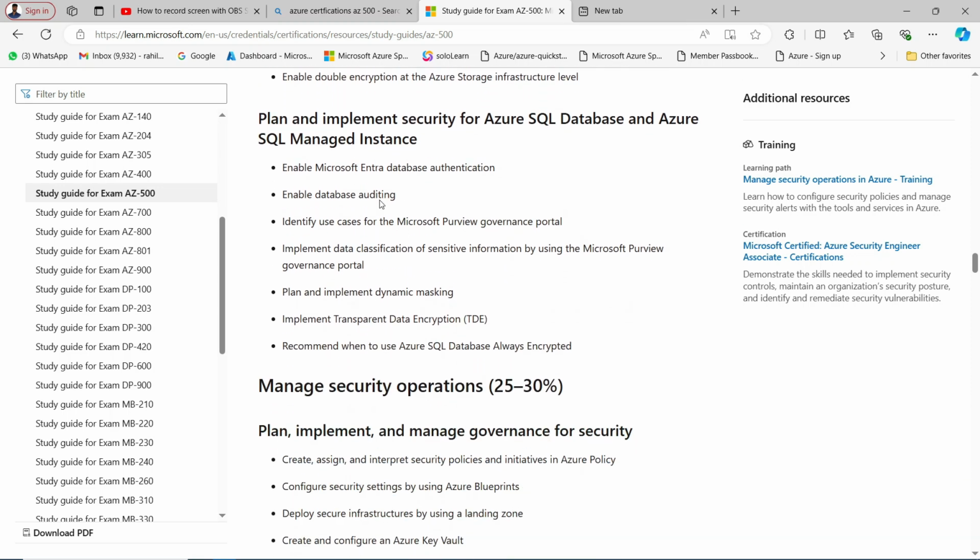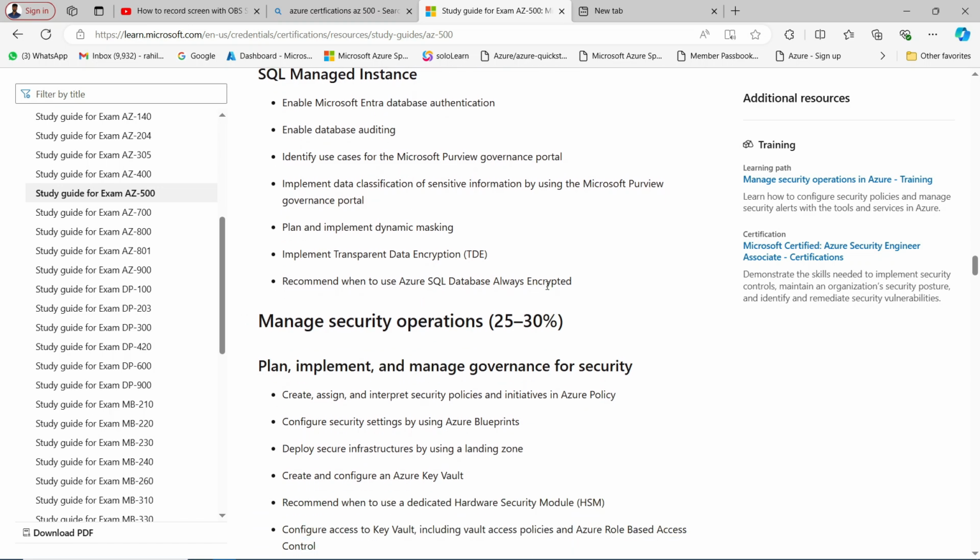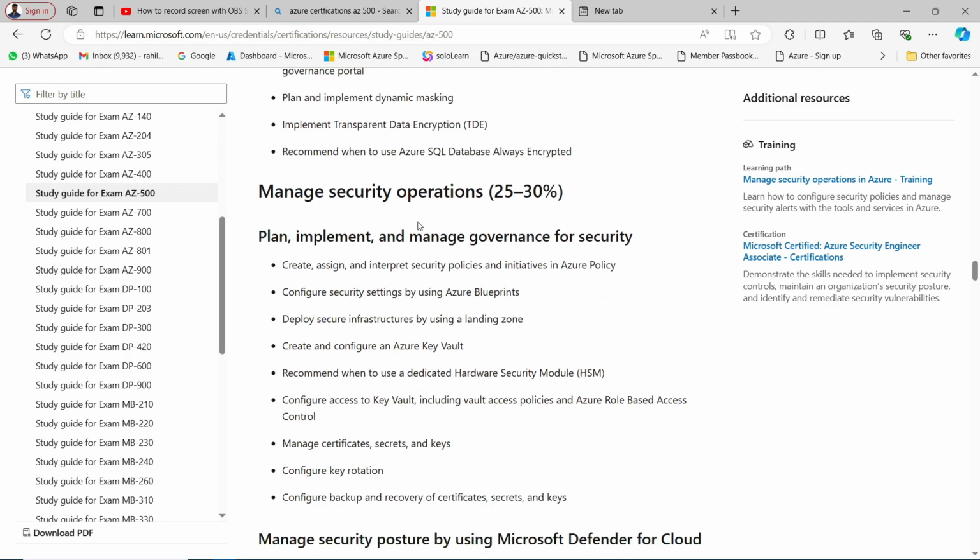Then we have plan and implement security for Azure SQL database and Azure SQL managed instance. So just focus on managed instance more in comparison to Azure SQL database. How you can provide authentication to database, that is a very basic one. Database auditing, database backup, database encryption, decryption, dynamic masking, right? This thing you should know. Manage security operation, 25 to 30%.